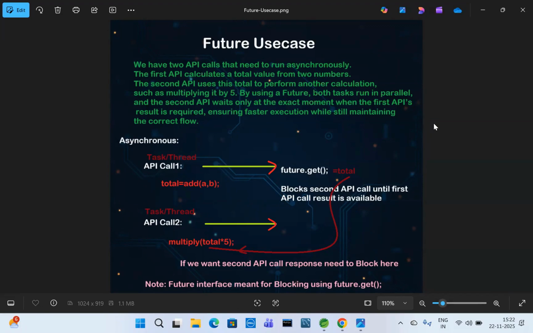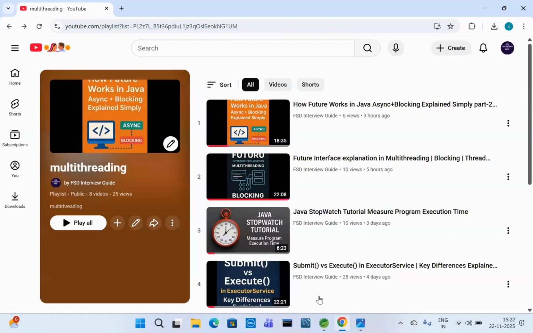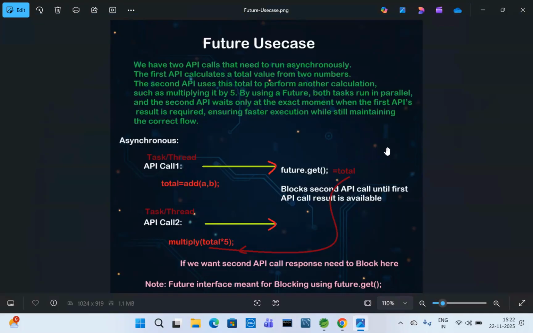So in this video, I will explain the Future interface use case. It is not a separate video, it is a continuation video of the multi-threading playlist. In the previous two videos, I have explained Future. This is the final video of Future. In the next video, I will start CompletableFuture. So let's get started. Let's understand the use case, then we can develop some piece of code.